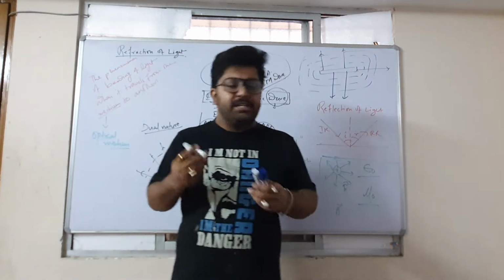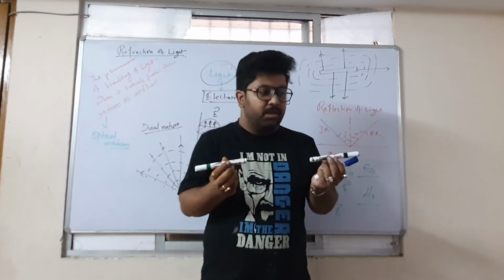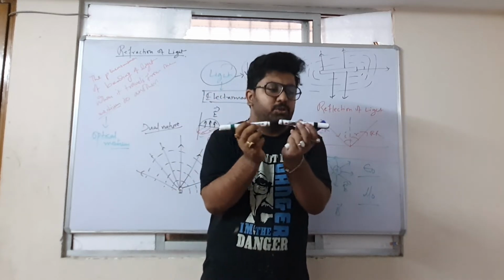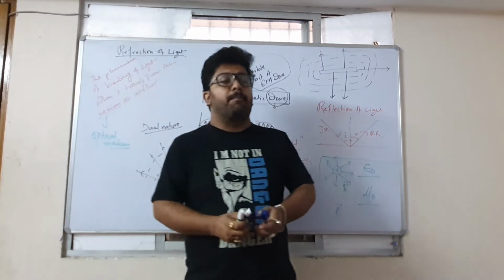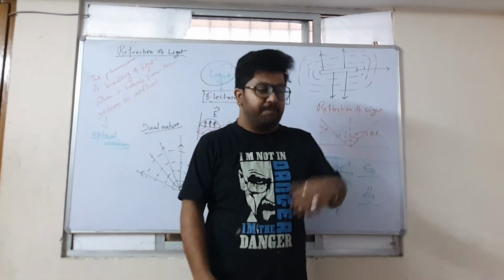In the same way, if there are two magnets, the force of attraction between the magnets will vary in different media, because the permittivity will vary in different media.